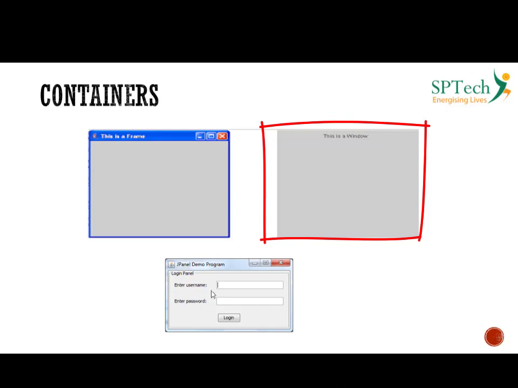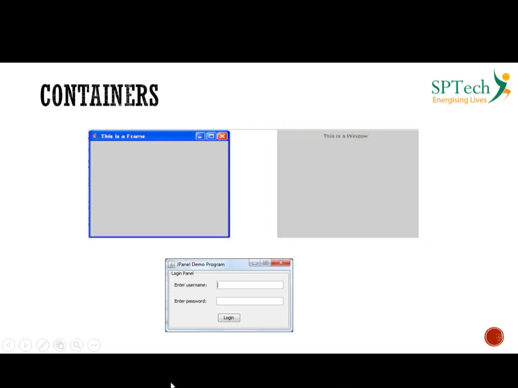Similarly, a panel is nothing but an internal placeholder of a frame. So you have this frame, and under that you have this login panel. A panel is a section of a frame within which you can add more components. So this is the basic difference between a panel, a window and a frame.